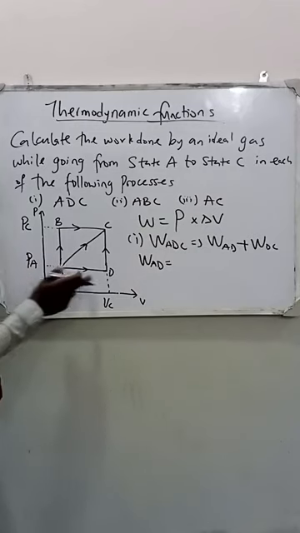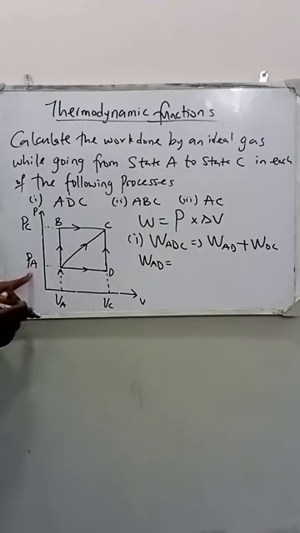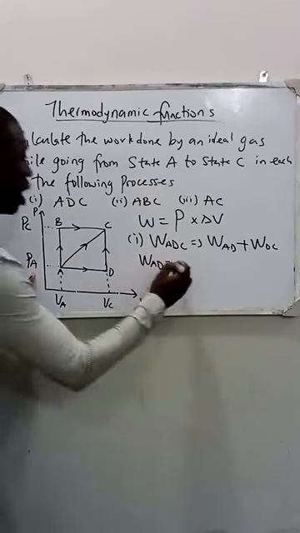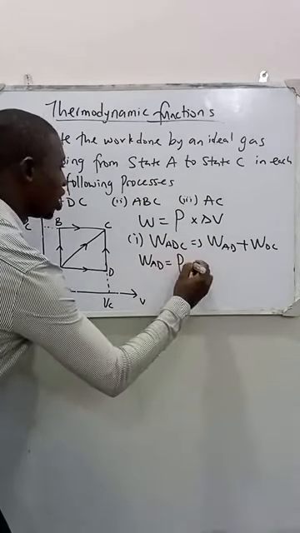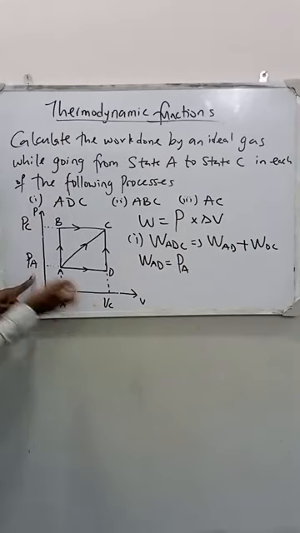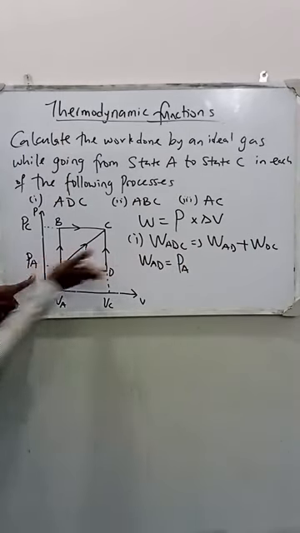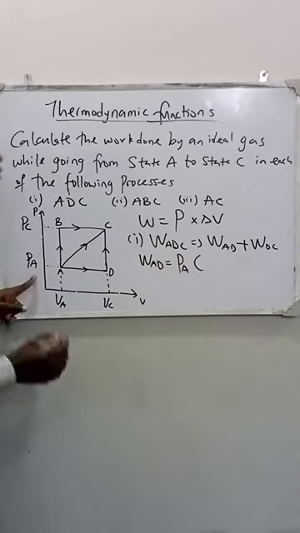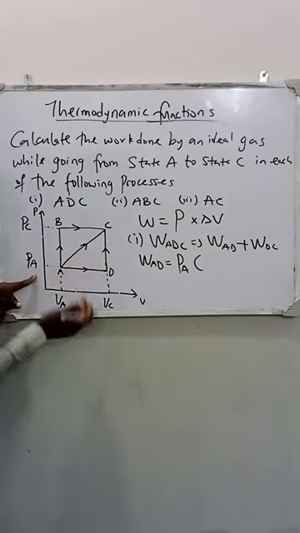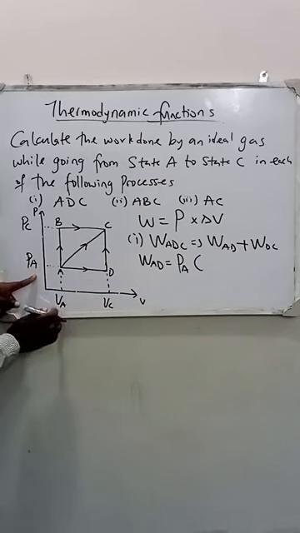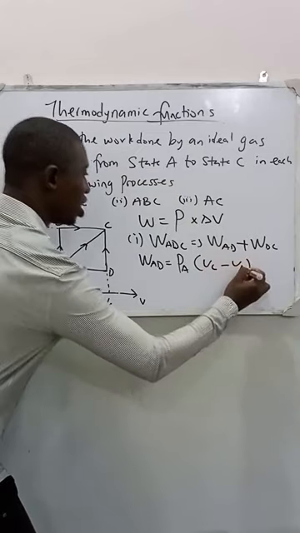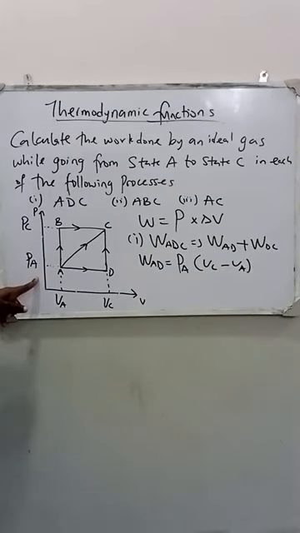Let's look at A to D. The pressure here, I can call it pressure A or pressure D. It's still the same thing, since they are along the same line, there is a constant pressure, times our change in volume. Our change in volume here is the higher volume minus the lower volume, that is VC minus VA.